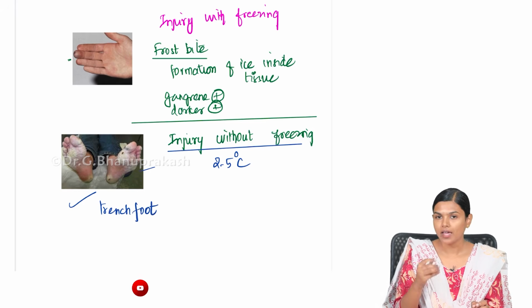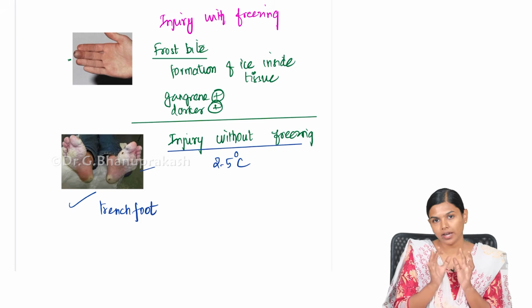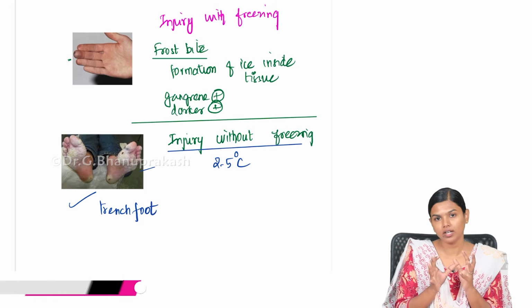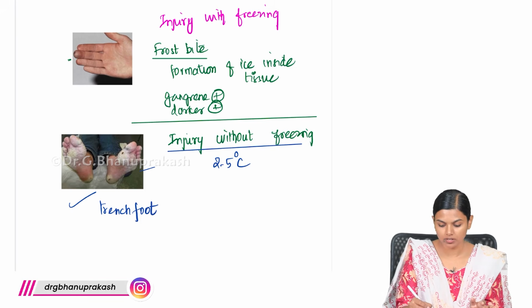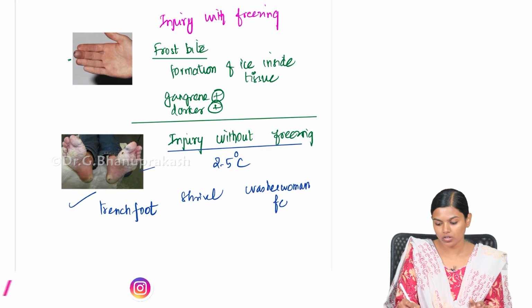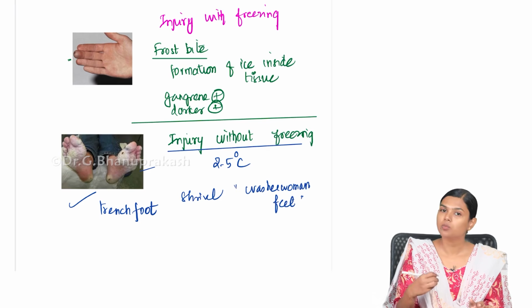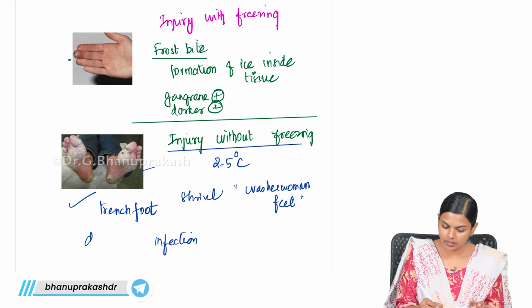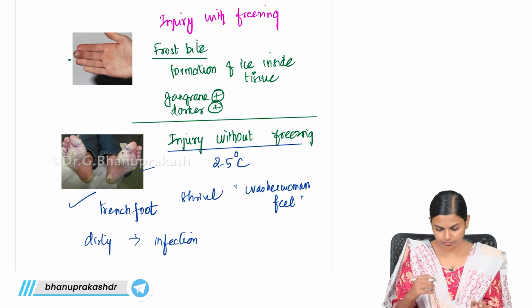Because of that, your extremities which come in contact with the moisture will shrivel. It will look like a washerwoman's feet because of the immersion. There is also more chance of infection, especially if the water is dirty.